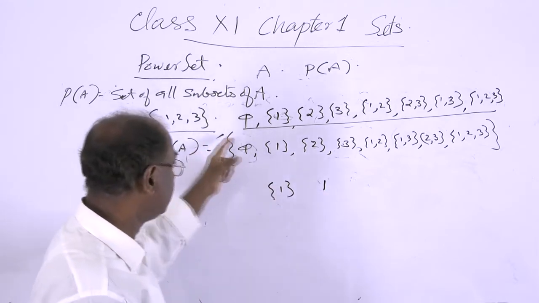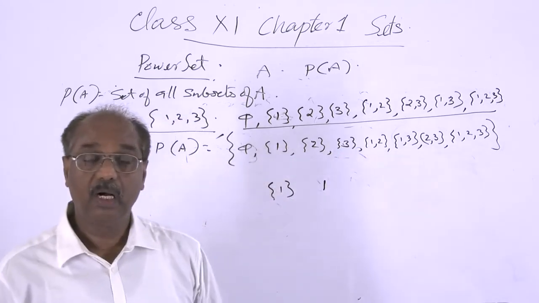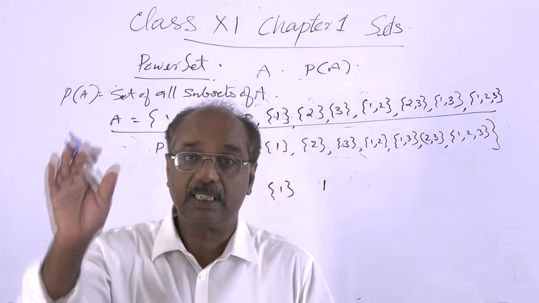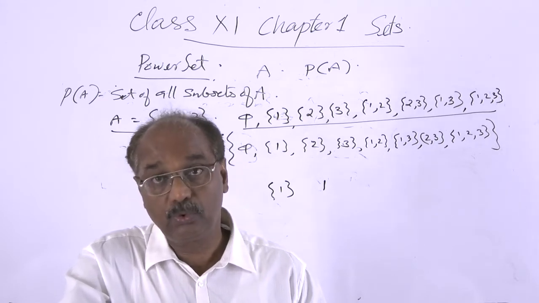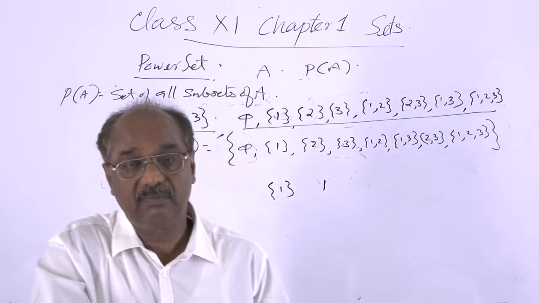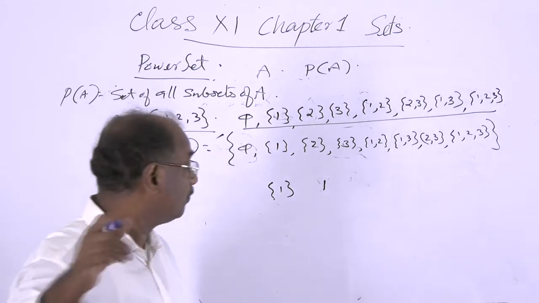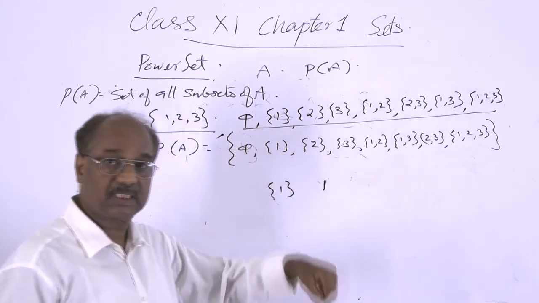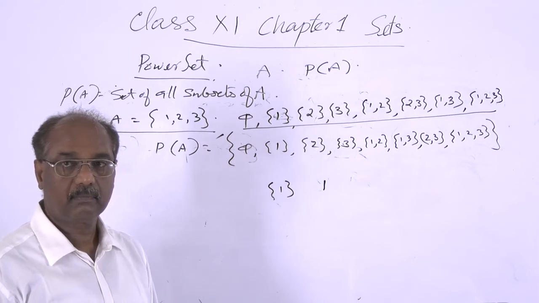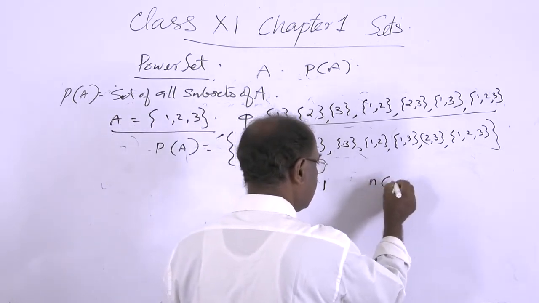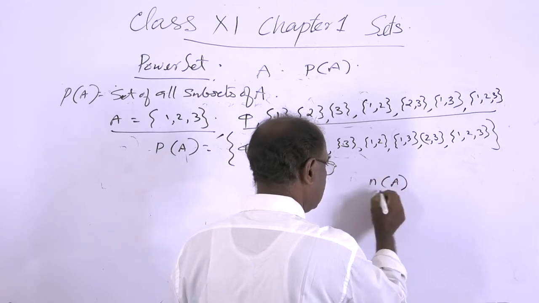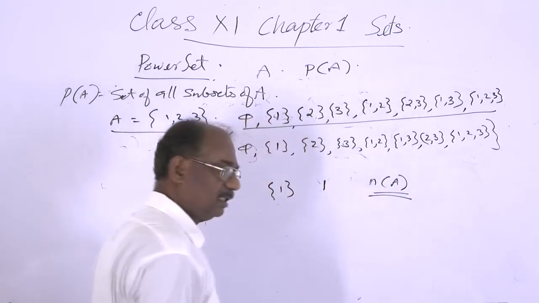And this is the power set, the collection of all subsets of the set A. There is also a result about the number of elements of the power set. If A consists of n elements, then the number of elements is symbolically denoted by n(A).